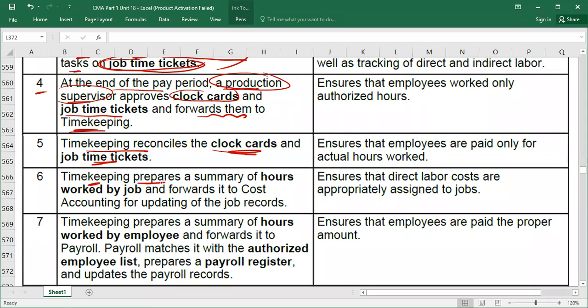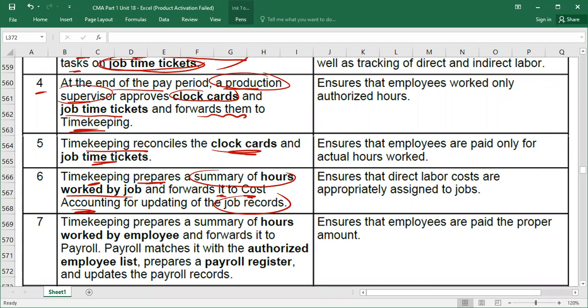Timekeeping prepares a summary of hours worked by job, like how many hours of labor they have worked on the chairs, how many labor hours they have worked on the table, how many labor hours they have worked on the bed. So timekeeping prepares a summary of hours worked by job and forwards it to the cost accounting department, because cost accounting has to record the labor cost in the job order costing, or for the cost of the product.